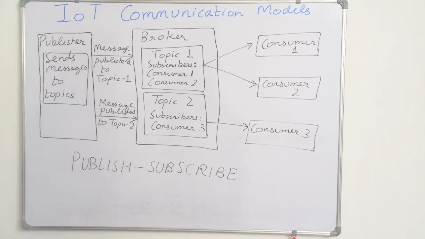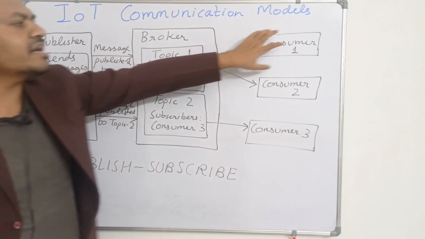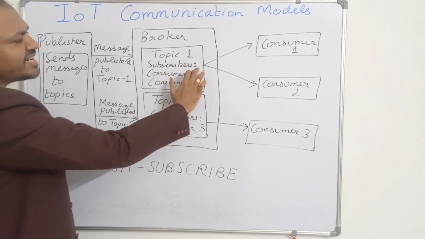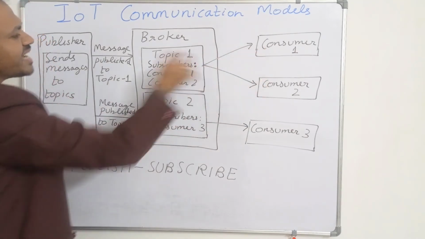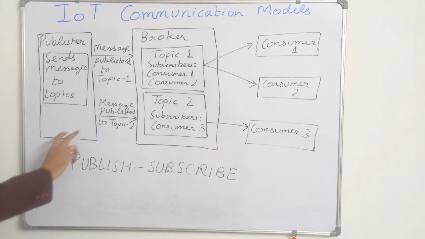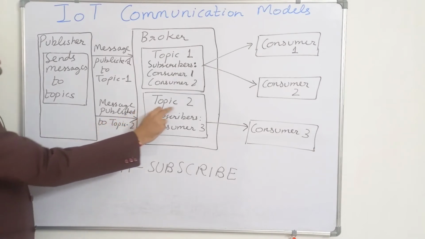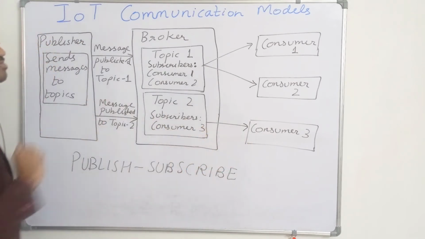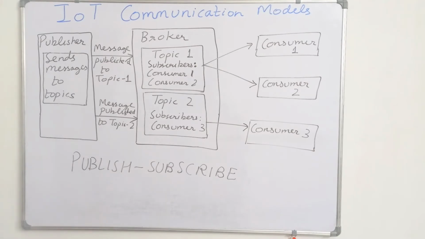When the broker receives a message belonging to a topic, it sends the data to the consumers which have subscribed to that topic. So it will send the data to consumer 1 and consumer 2. And when it receives a message published to topic 2, it will send it only to consumer 3, because only consumer 3 is a subscriber of topic 2. So this is called the publish subscribe communication model.